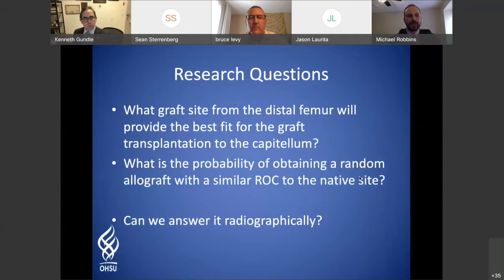That brought us to our research question: what graft site from the distal femur will provide the best graft fit for transplantation to the capitellum? And what's the probability of obtaining a random allograft with a similar radius of curvature to the native site at the capitellum? We wanted to answer this radiographically.